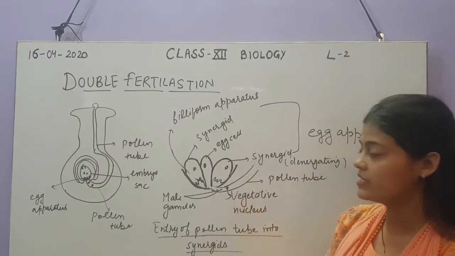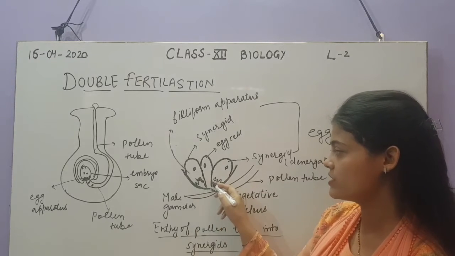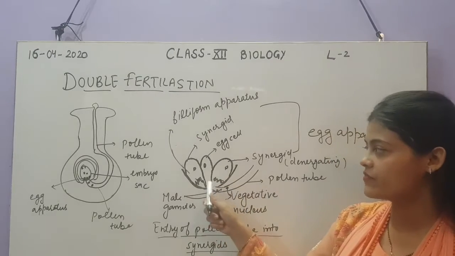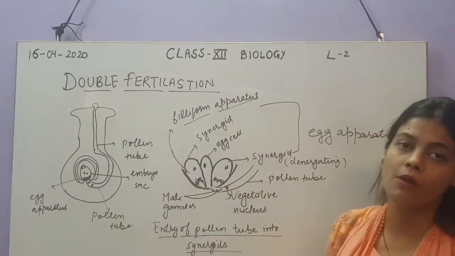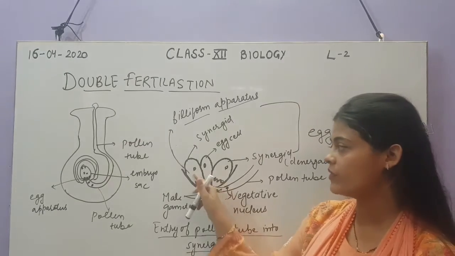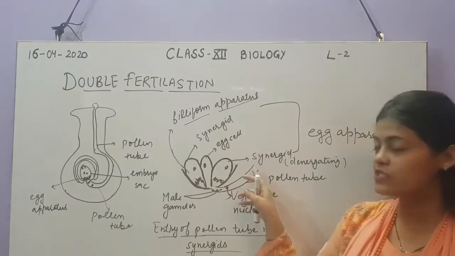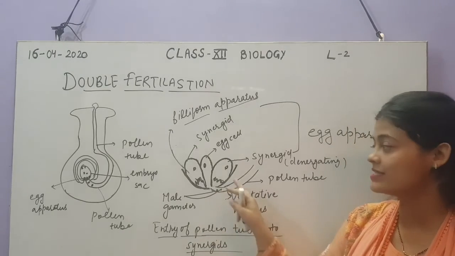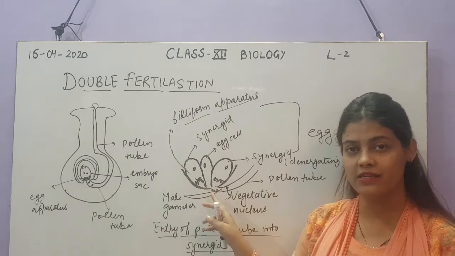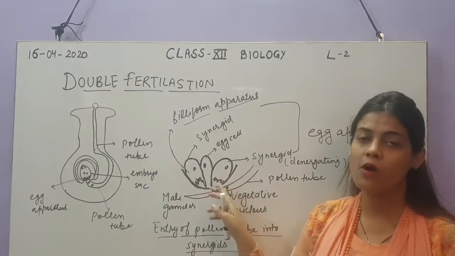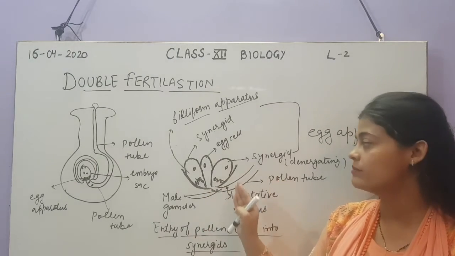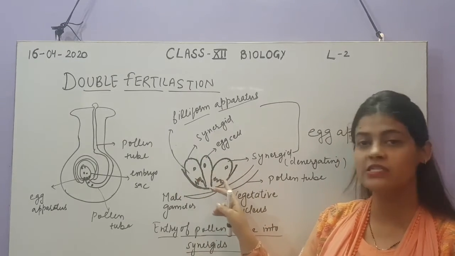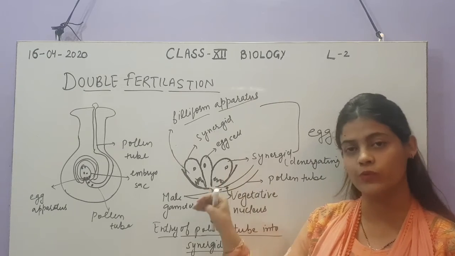The synergids, you can see these finger-like projections inside the synergids. Are these visible? So you can see these finger-like projections which are called filiform apparatus. So when this pollen tube carrying 2 male gametes along with the vegetative nucleus reaches this synergid cell, these filiform apparatus will guide them to move towards them.